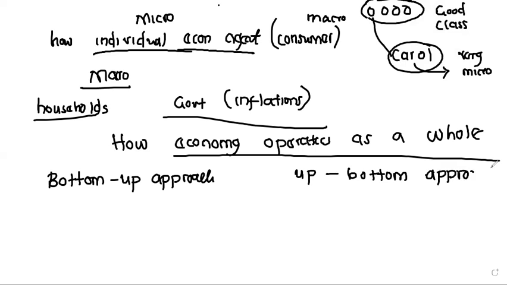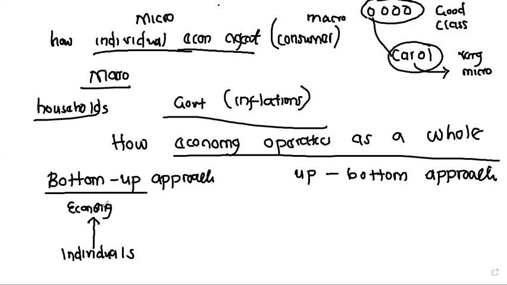With the bottom-up approach, we're simply talking about individuals. You study individuals and how they affect the whole economy. So when Duncan starts doing business, when Carol starts working, and we're doing all these things individually, how are we affecting the economy?